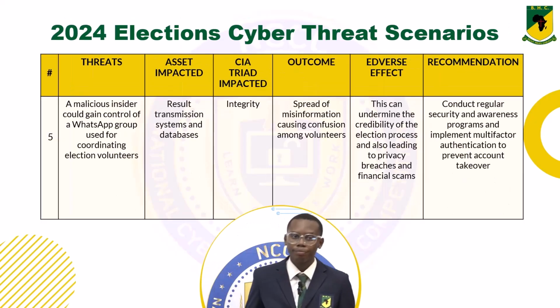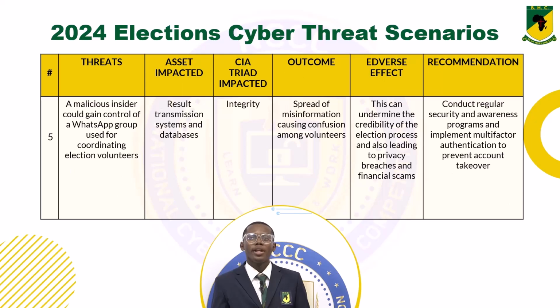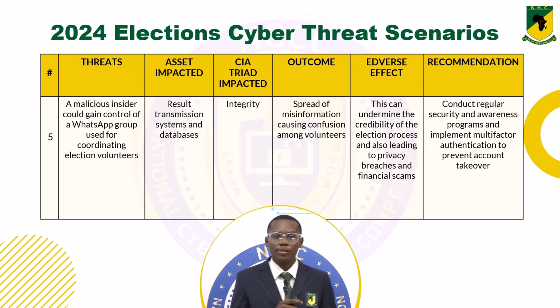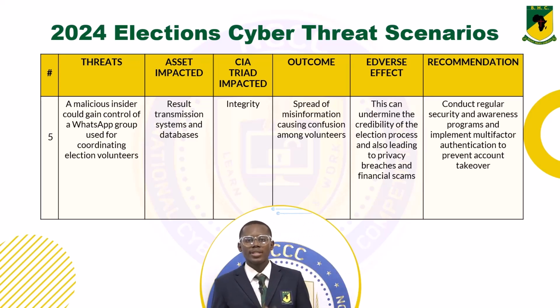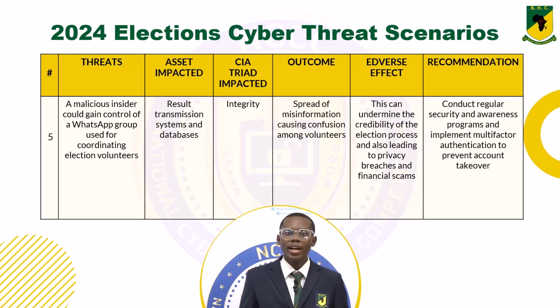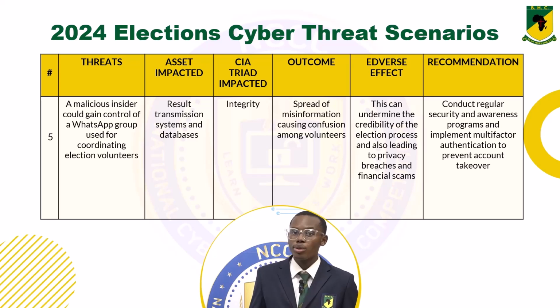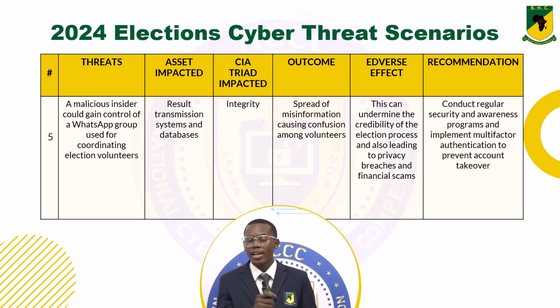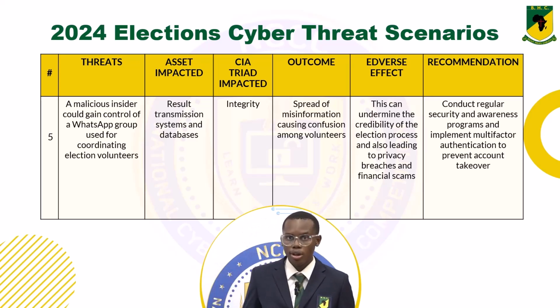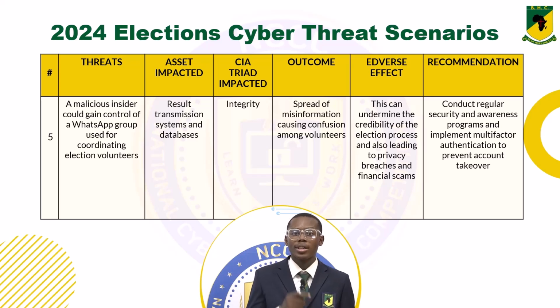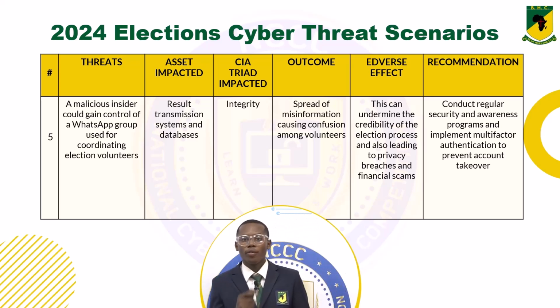Our last scenario says a malicious insider could gain control of a WhatsApp group used to coordinate election volunteers. If a malicious insider gains control of a WhatsApp group, he could share misinformation or false news to these election volunteers, potentially leading to inaccurate information being sent to the electoral database. This will compromise the integrity of the electoral process. To mitigate this threat, you need to conduct regular security awareness programs and implement multi-factor authentication to prevent account takeover. Emozebi, over to you.